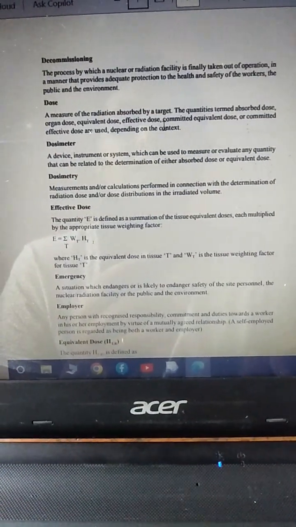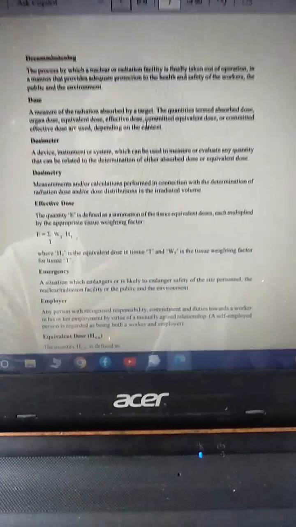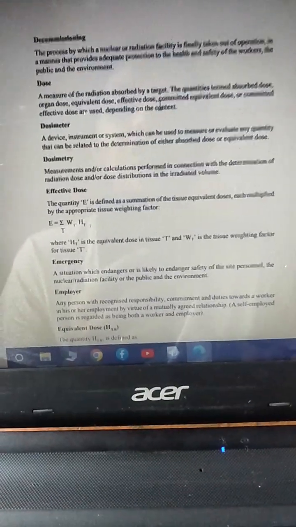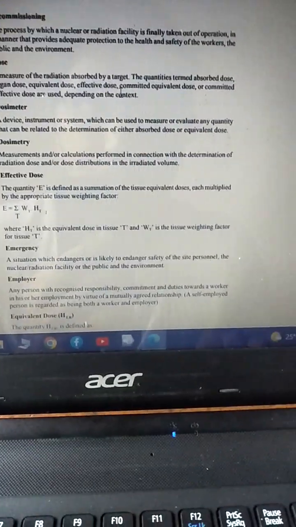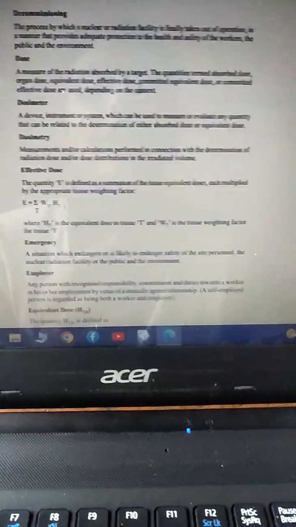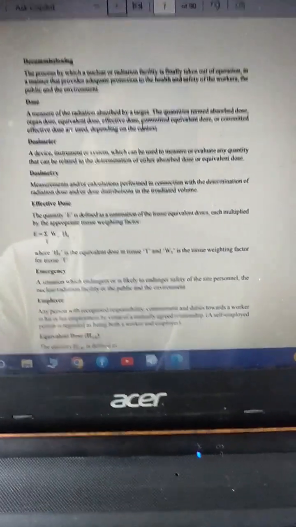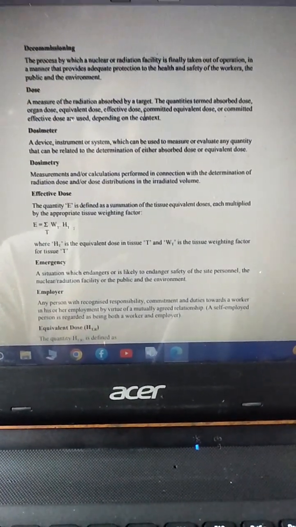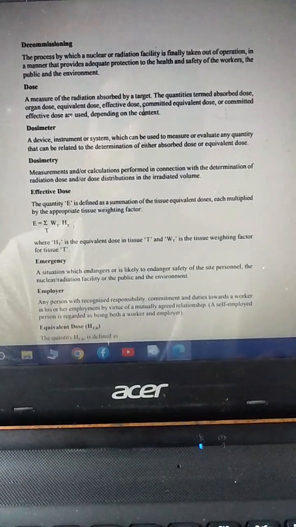What is decommissioning? This might be a viva question, so you should know the definition. It is the process by which a nuclear or radiation facility is finally taken out of operation in a manner that provides adequate protection to the health and safety of the workers, the public and the environment.